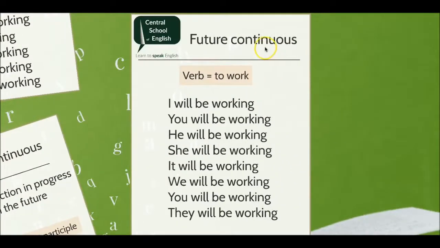Here is an example of the verb work in the future continuous tense. I will be working. You will be working. He will be working. She will be working. It will be working. We will be working. You will be working. They will be working.